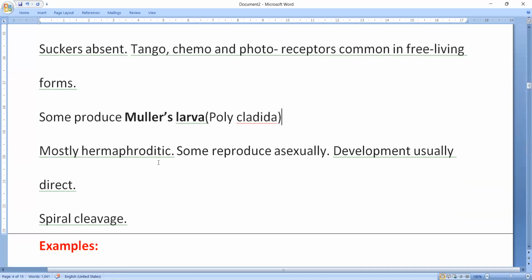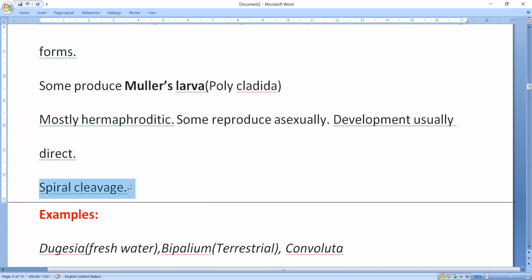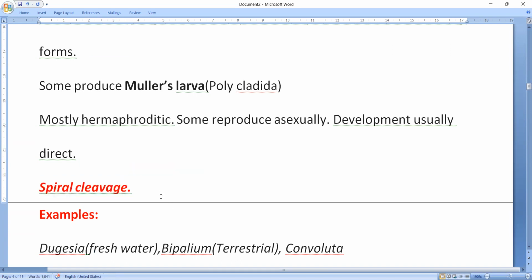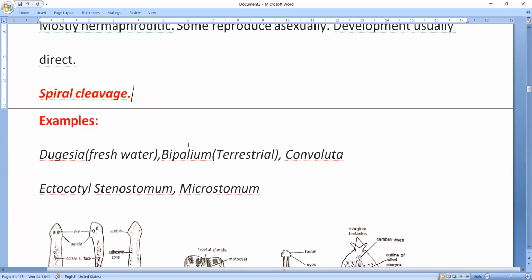Okay, so mostly hermaphrodite, that means bisexual. Some will reproduce asexually. Development in these is mostly direct, if at all indirect, the Muller larva is seen. And spiral cleavage is seen for the first time in the animal kingdom in these animals. So you remember, very rarely do you see spiral cleavage.